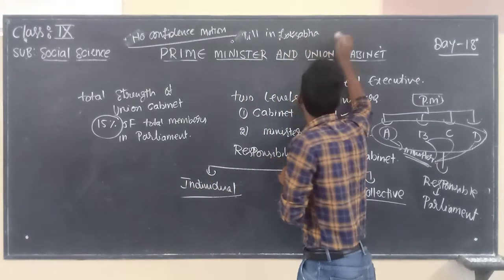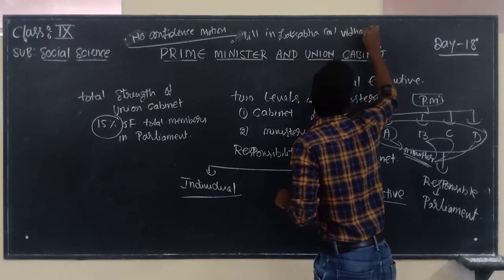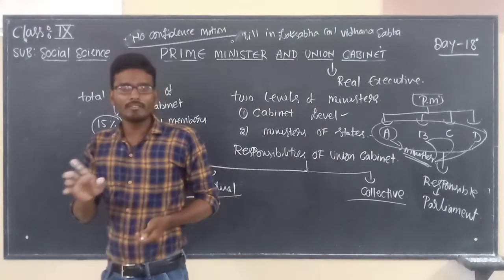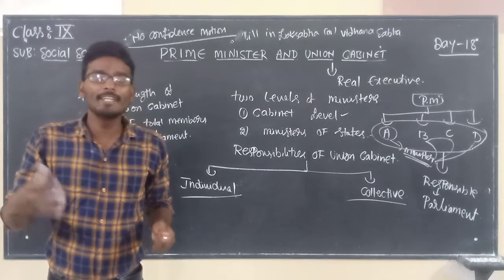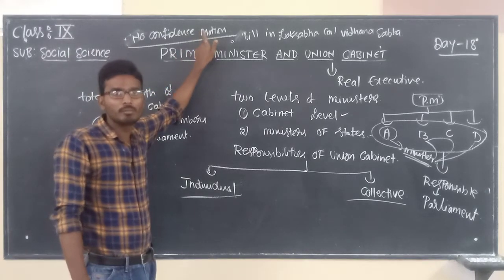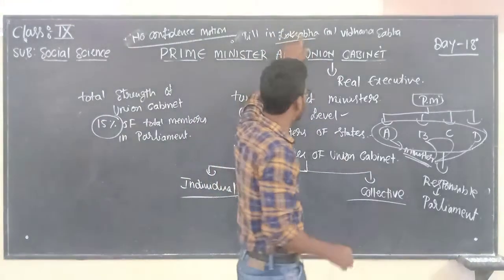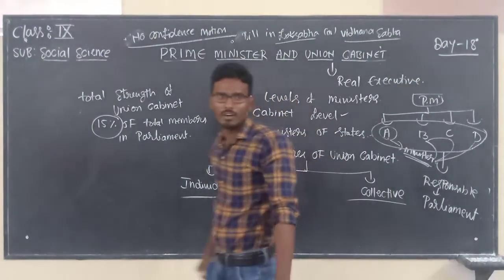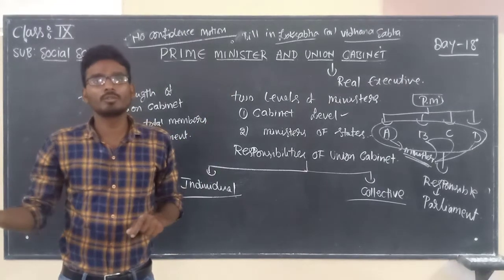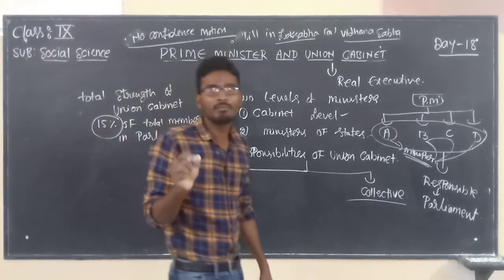If it is the union government, it is Lok Sabha; if it is a state, that is Vidhana Sabha. Listen carefully. Not only the Prime Minister and Cabinet, even the state Chief Minister and Cabinet can also be removed through the no confidence motion. So the bill must be introduced first in Lok Sabha if it is the union parliament. It will be introduced in Vidhana Sabha if it is a state government. Once this house approves it, it will be passed to the other house, so that the Prime Minister and their cabinet must resign from their position.